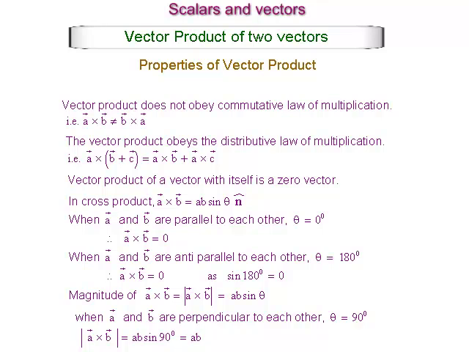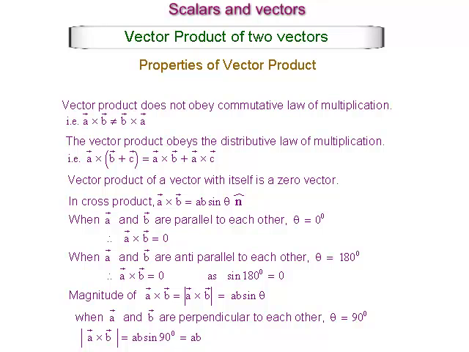In cross product, vector A cross vector B is equal to AB sine theta n. When vector A and vector B are parallel to each other, theta is equal to 0 degrees. Therefore, vector A cross vector B is equal to 0. When vector A and vector B are antiparallel to each other, theta is equal to 180 degrees.